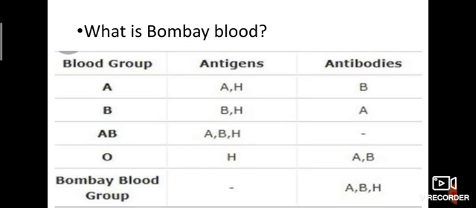And one more thing, O positive blood group is called the universal donor, because we can donate blood to all groups. That's why it is called the universal donor.